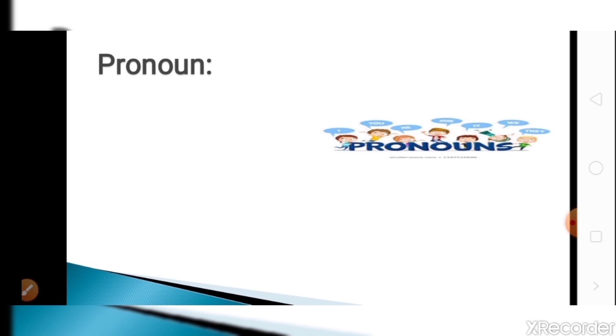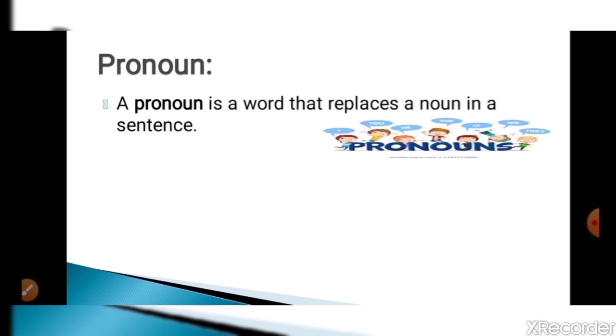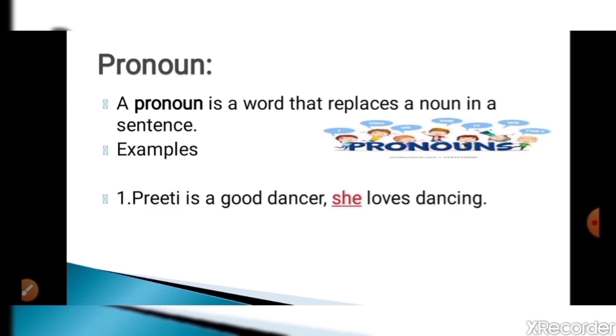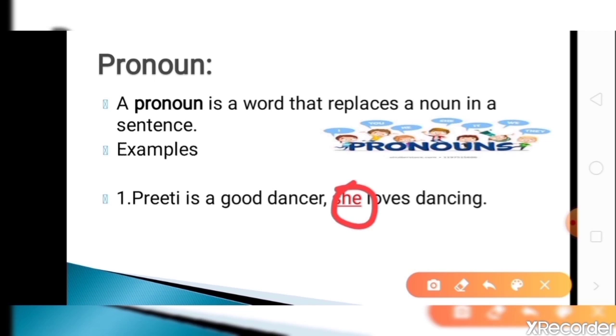Next part of speech is a pronoun. The definition of pronoun is, a pronoun is a word that replaces a noun in a sentence. Examples: Preeti is a good dancer. She loves dancing. Because we cannot use the name every time in a sentence or a paragraph, we use pronouns. Let us see. First example, Preeti is a good dancer. Preeti loves dancing. Here we are repeating names and it is not the proper way. So we are using she instead of Preeti. So she is a pronoun.